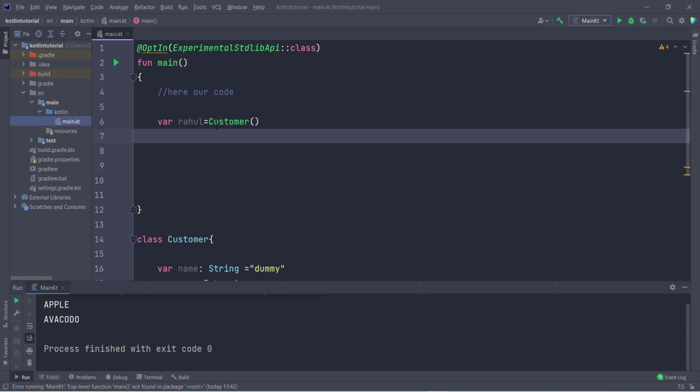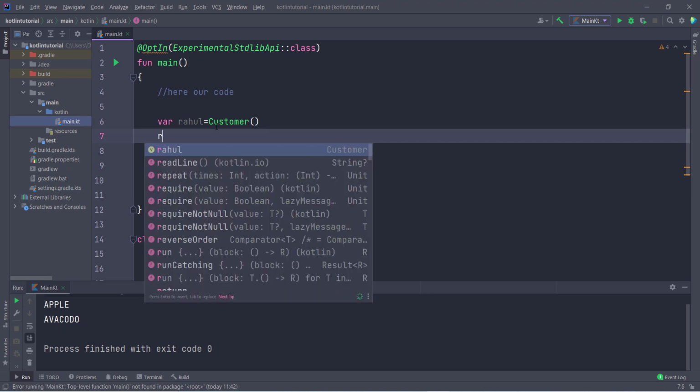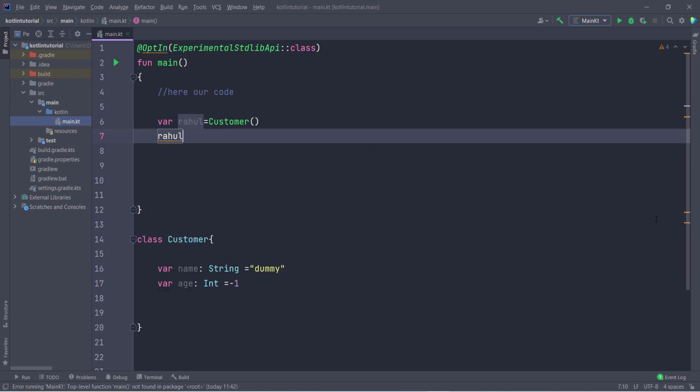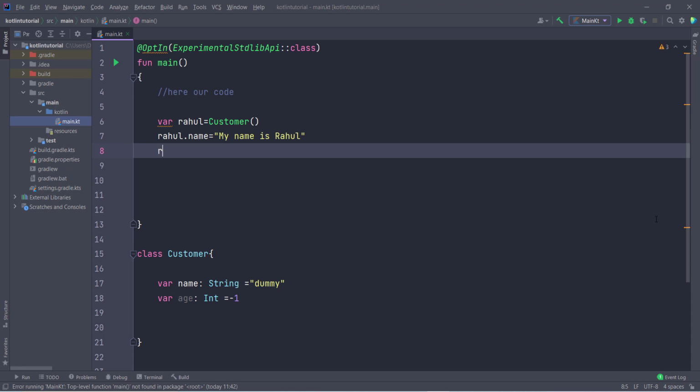Now we can simply set the values in Rahul. Rahul has a name, you can see, and Rahul has some age. If I type Rahul.name, I can set any value. So I type here, my name is Rahul. You can type whatever you want. Hope you understand how objects work in Kotlin. Now Rahul has some age, so Rahul's age is 12.